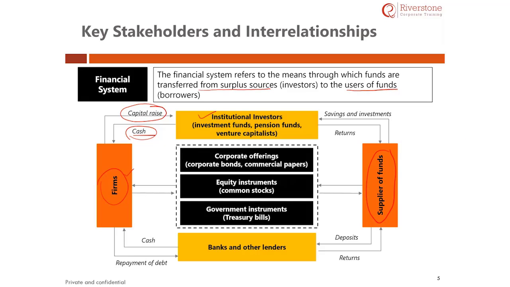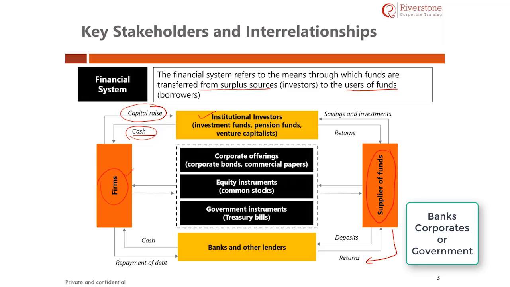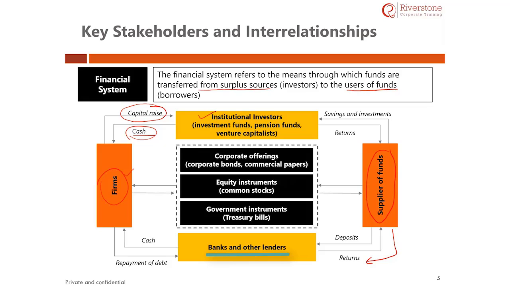Accordingly, the corporate also gives money to the bank, and the bank again raises money from various sources, including individuals, banks, corporates or government, and then lends the money to the firm at an interest. For instance, let us say you need money. You go to the bank and the bank will give you the money in the form of a loan and some kind of security. You can then use this money for the purpose of expansion. When you generate cash, you return the money borrowed back to the bank in the form of return, which is interest in repayment of cash.